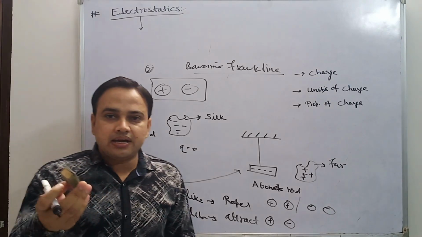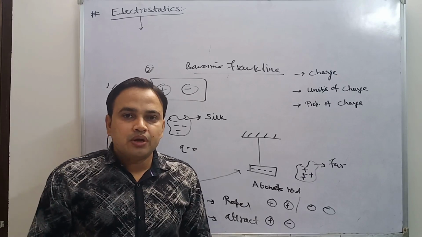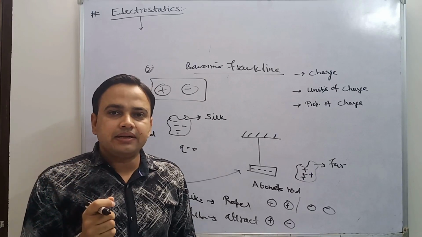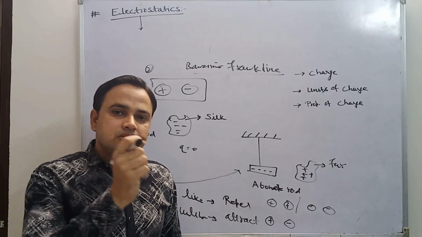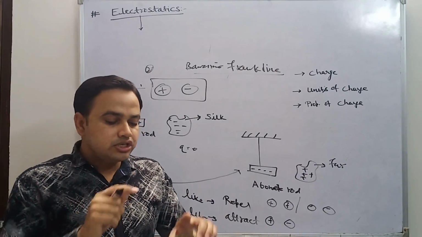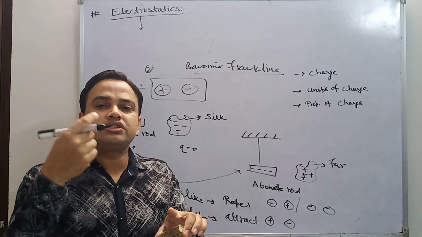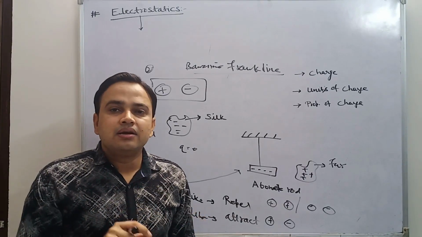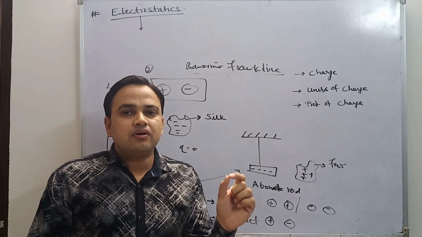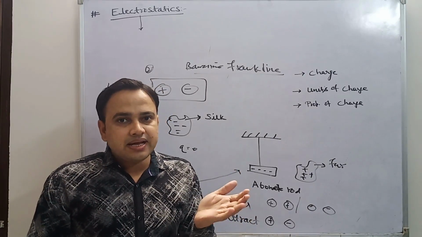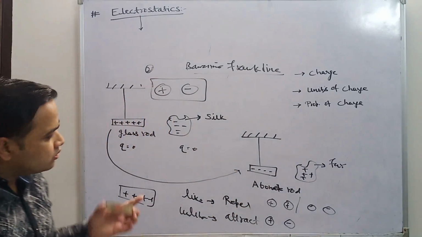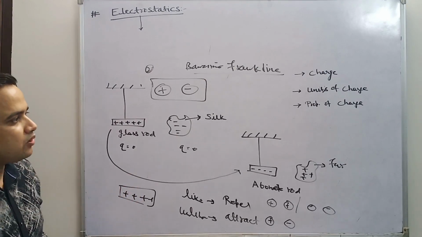Also, I am telling you an experiment you can do at home. You ask your friend to sit on a chair. Then you hit your friend with a towel. After some time, if you touch your friend, you will feel a jerk or sparking. It means your friend got charged, and when you touch, he becomes neutral or uncharged. So this is also an example of charge.